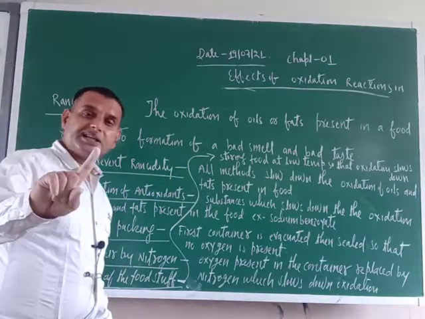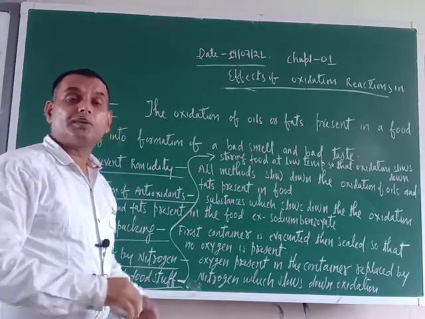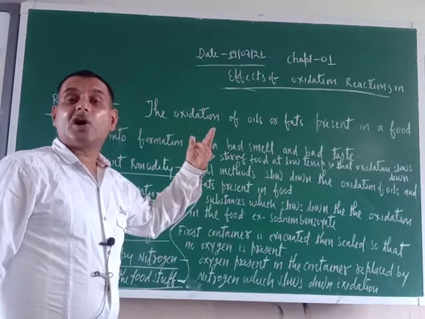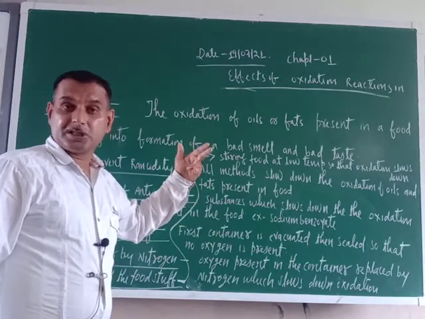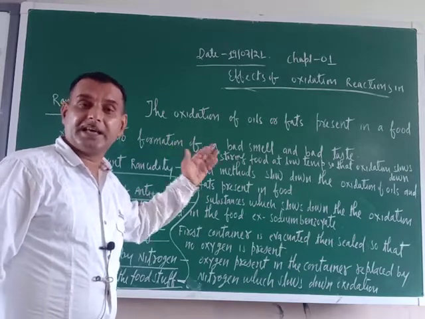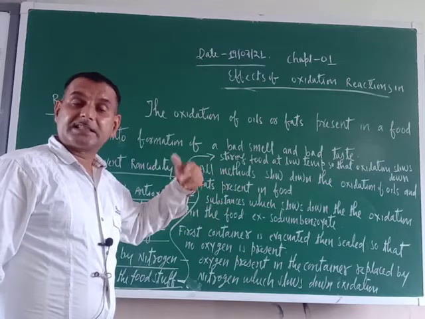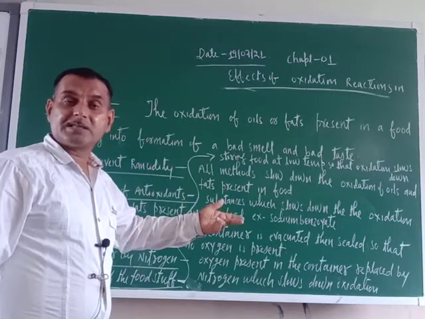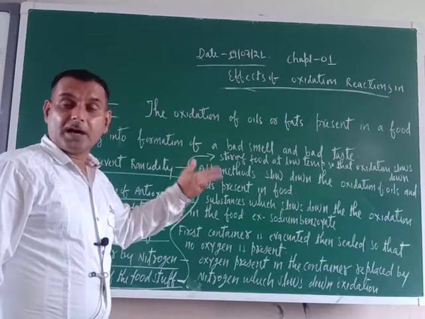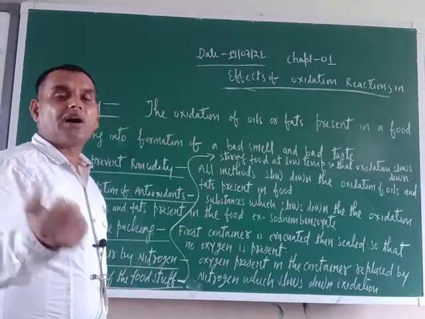So why is rancidity there? Why are bad taste and bad odor there? Due to the presence of fats and oil in the foodstuff, and their oxidation is caused by the presence of oxygen in the air. So those fats and oils get oxidized by atmospheric oxygen, forming volatile compounds which produce the foul smell.